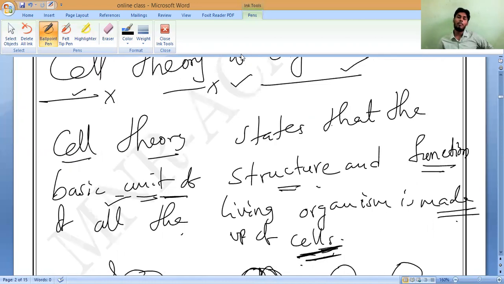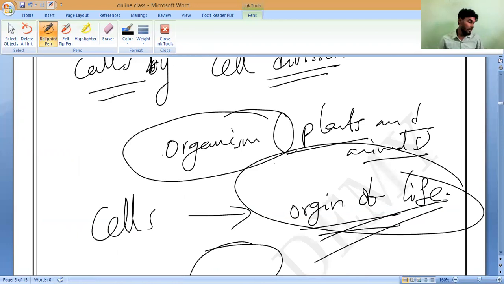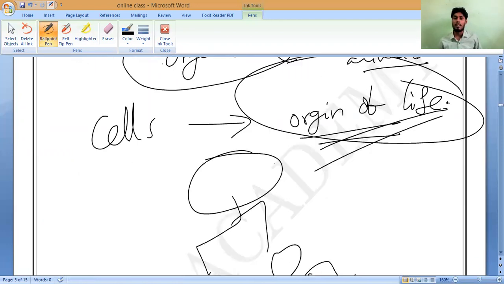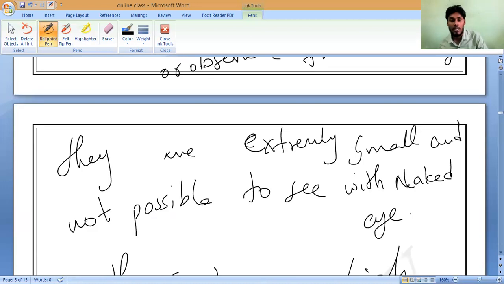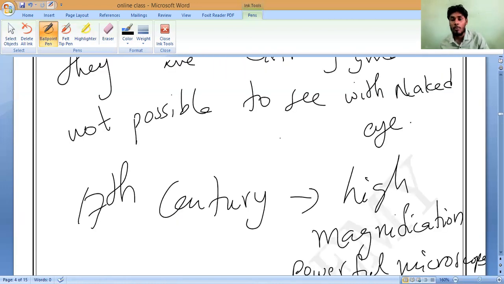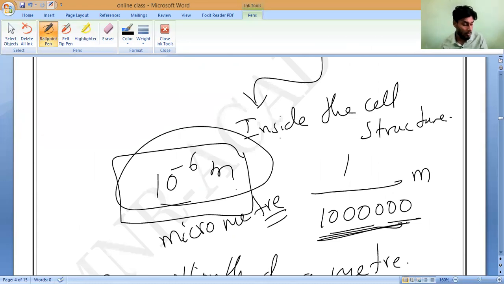So every organism, plant and animal, is made up of cells only, and these cells are developed from pre-existing cells by cell division. For thousands of years we were unable to study cells and their structures because we did not have powerful microscopes. Later, in the 17th century, extremely powerful microscopes were developed, because we cannot see cells with our naked eye.